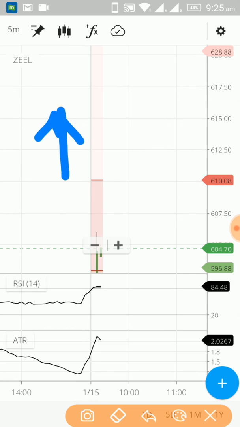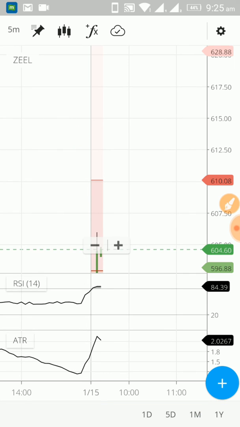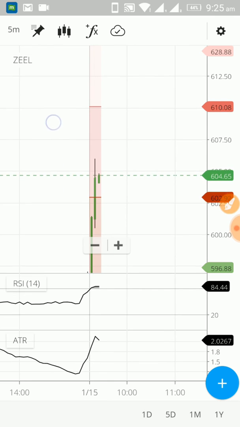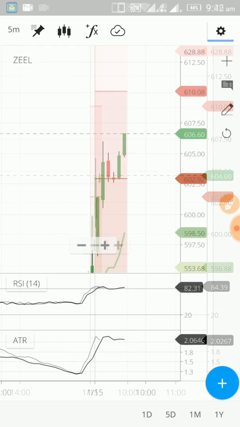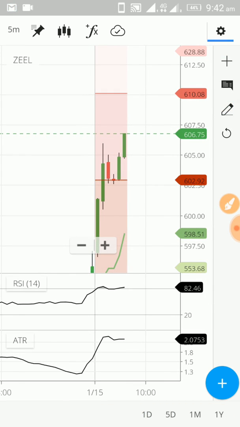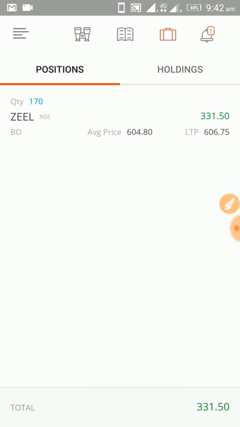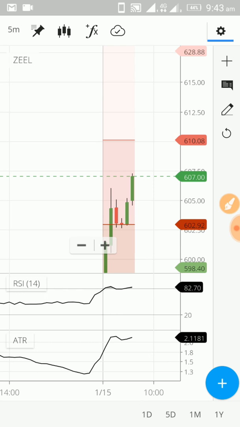If it crosses 610, it can move up also, but let's see if it touches the first target or not. So it has moved up. So currently we are in green over here. Let's wait and watch.